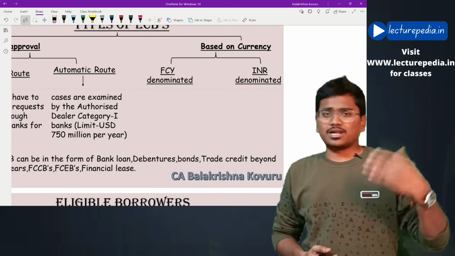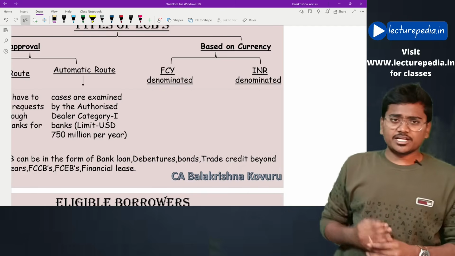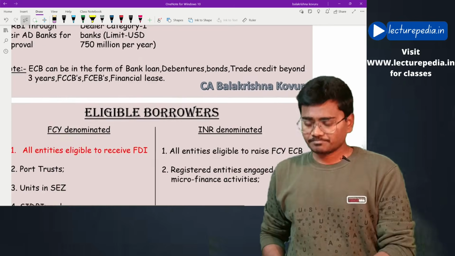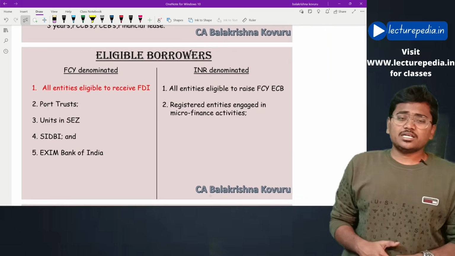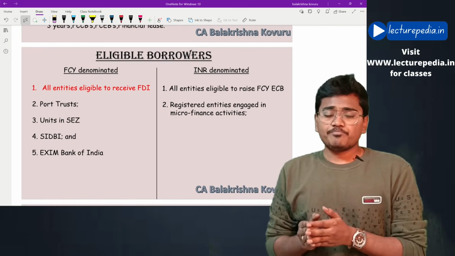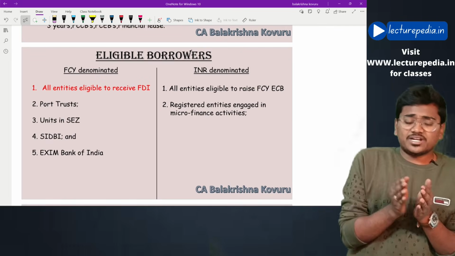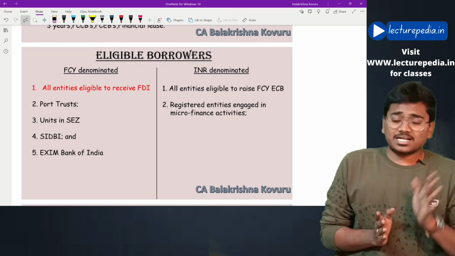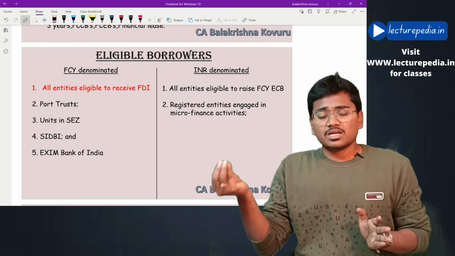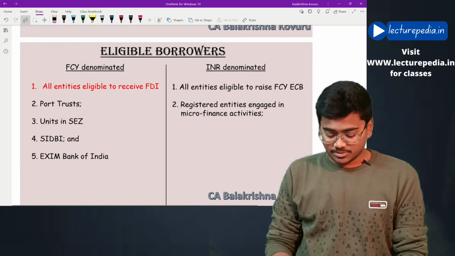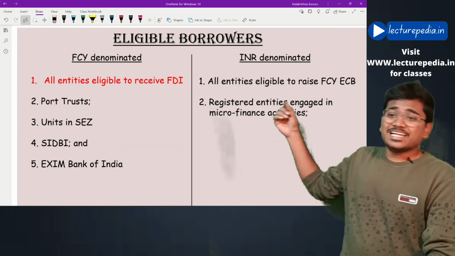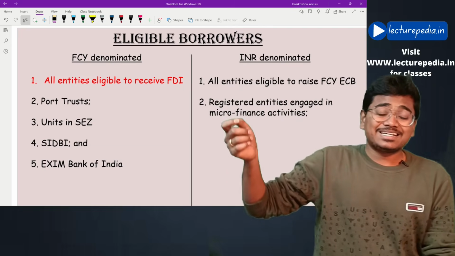Hope this is clear. Foreign currency denominated ECB, Indian rupee denominated ECB. Next, eligible borrowers. Who are eligible borrowers? Basically, eligible borrowers are different for foreign currency ECBs and for Indian currency ECBs. Let us see. For foreign currency ECBs, all entities eligible to receive foreign direct investments.